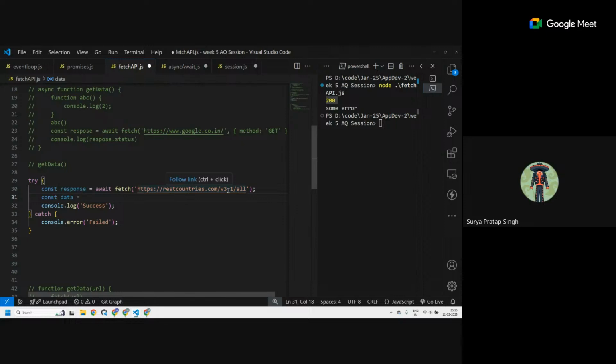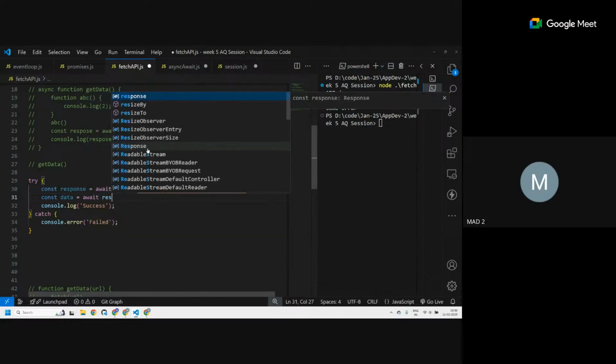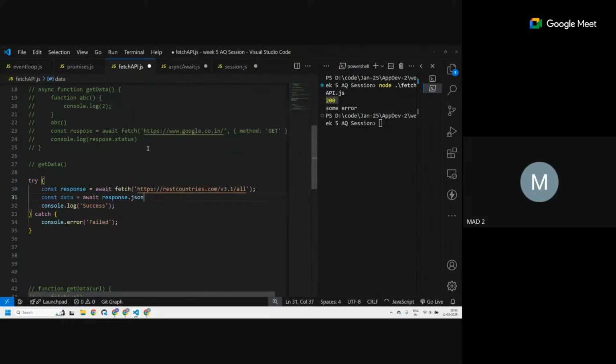I can define an async function directly. Did I explain that response.json is also a promise? So I also have to await that as well. Await response.json. That also returns a promise, that's why we have to await for it.